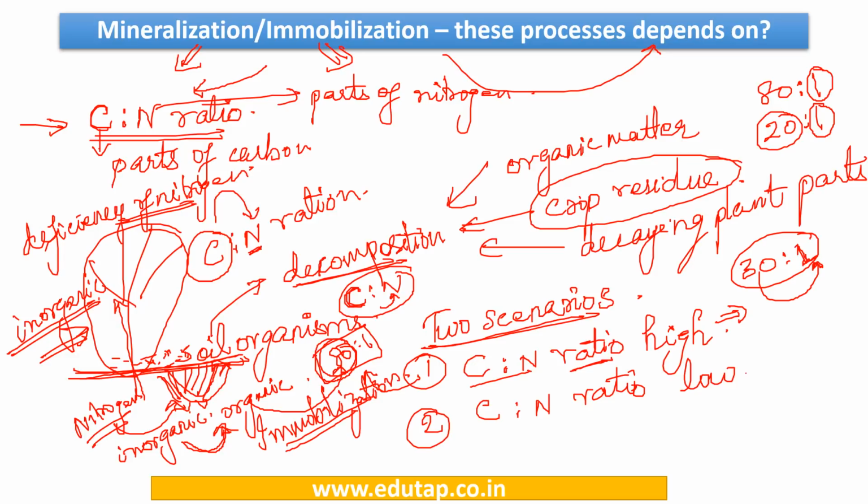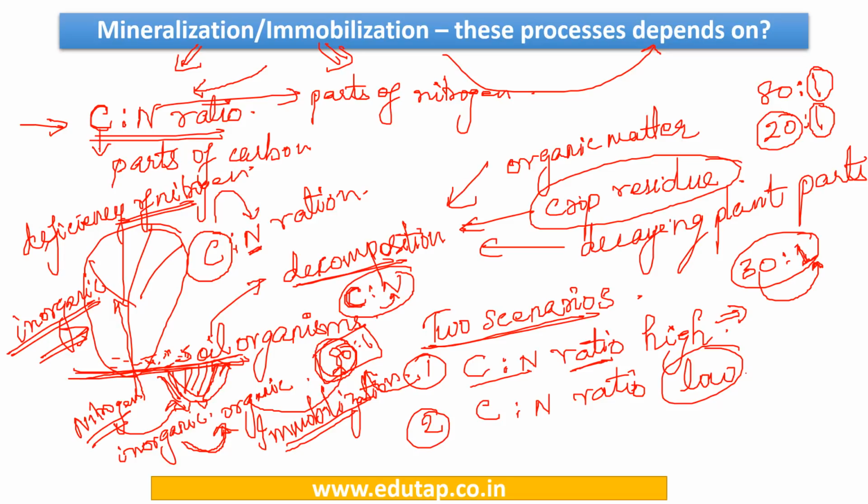Okay, now let us consider the second scenario. The second scenario is a low C/N ratio, for example, say 20:1. So now what happens? Whatever carbon is present in the crop residue is already less, okay, and the nitrogen which is present along with this is more than sufficient to break that carbon down. Okay, so what happens is actually there is an extra amount of nitrogen.